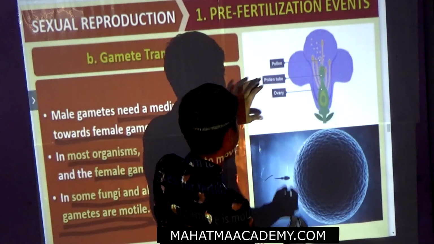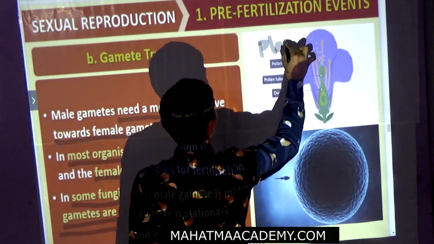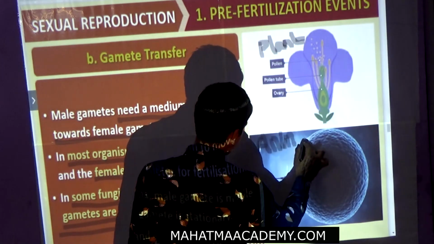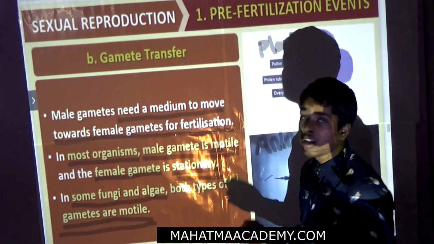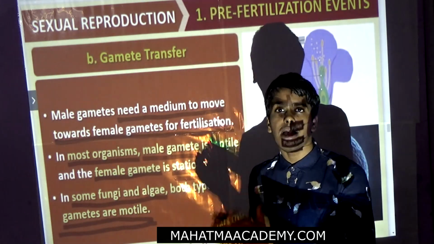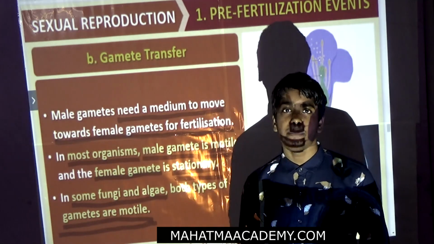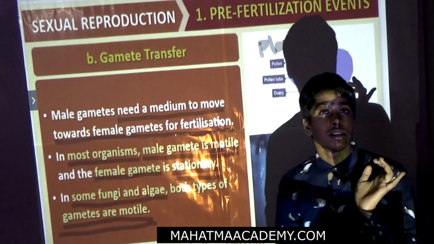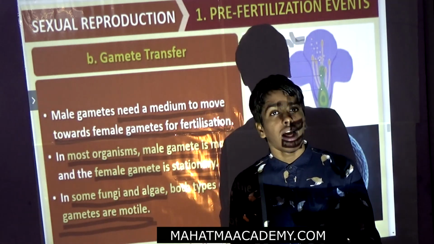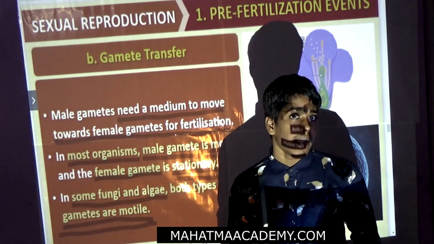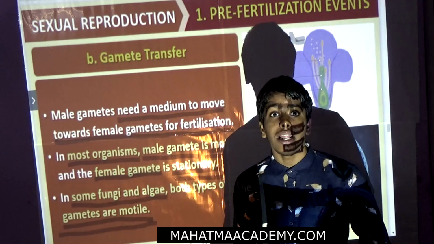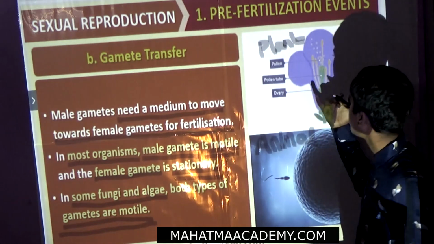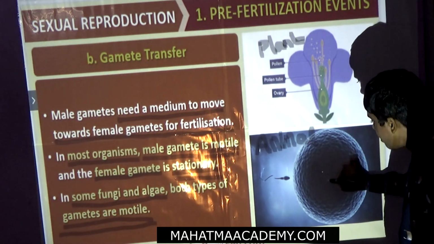Look here, it is for the plant. It is for the animal. To reach the female gamete, the male gamete needs to transfer through the medium. In most animals the male gamete is motile while the female gamete is non-motile. But especially in some algae and fungi, both are motile. Now this is the diagram. This is the egg.